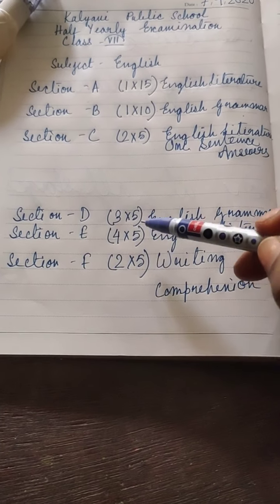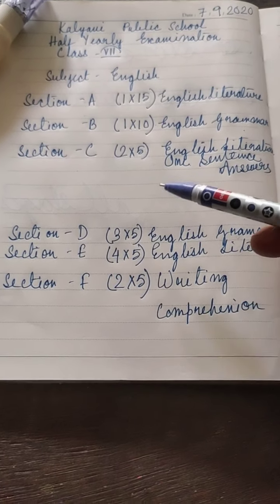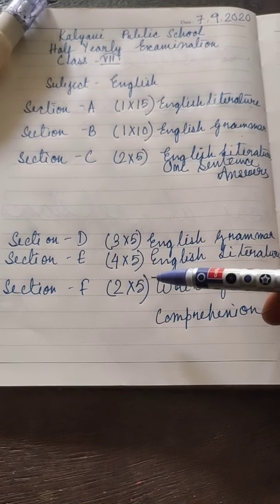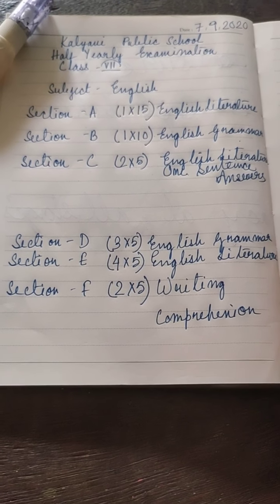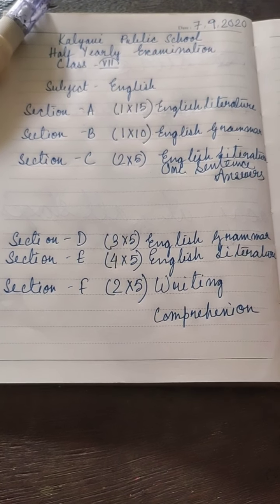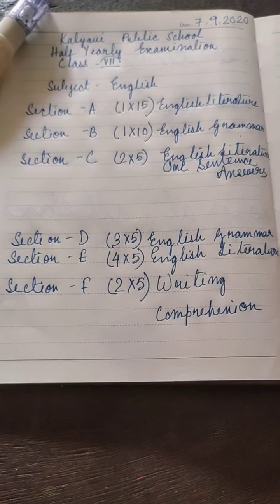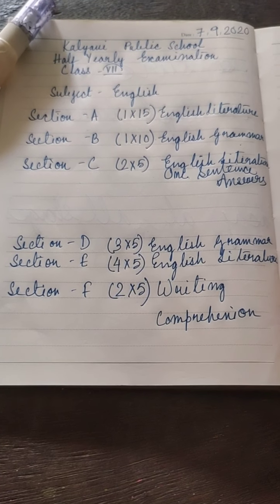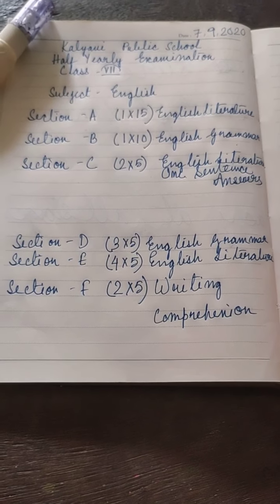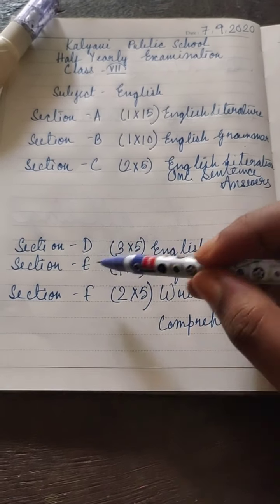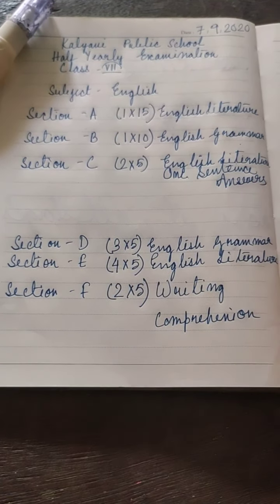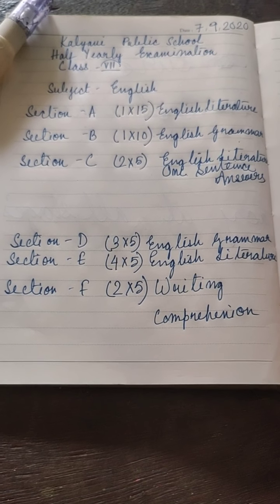Next is the pen paper section, which you have to write, take a picture, snap it and send it. How to do it? A detailed description will be given to you in your class WhatsApp group. Understood? Section D, E and F, whatever you have to do, a detailed description will be given to you.